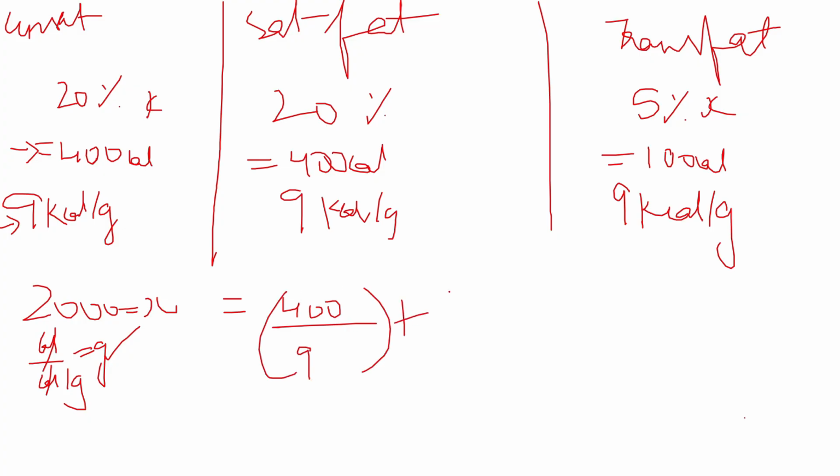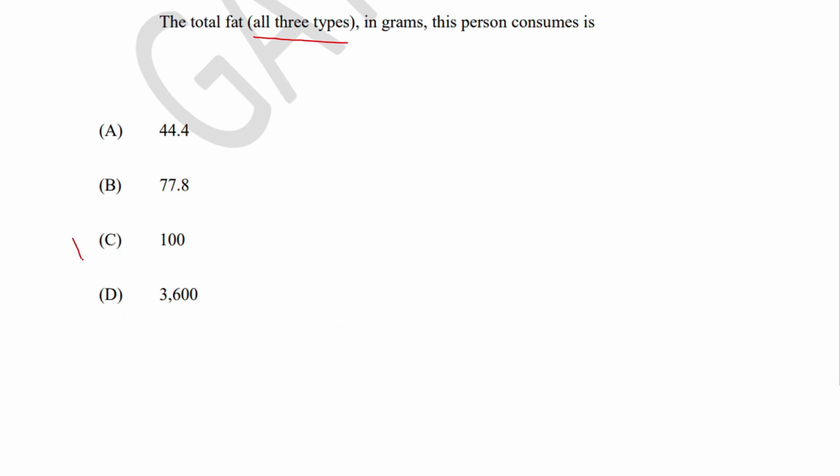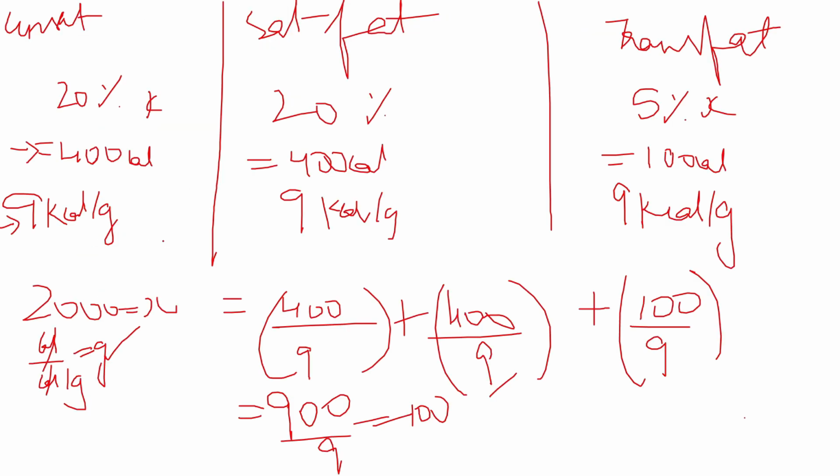Then again, for saturated fat, it is 400 calories by 9 calories per gram. Similarly, for trans fat, it is 100 calories by 9 calories per gram. So if you sum up, you will get 900 by 9, which is nothing but 100 grams. So option C is the correct answer.